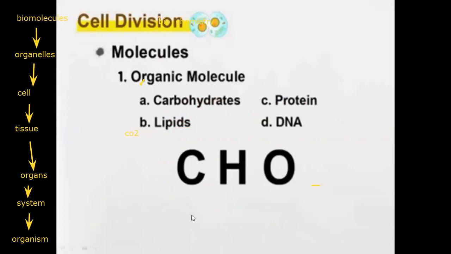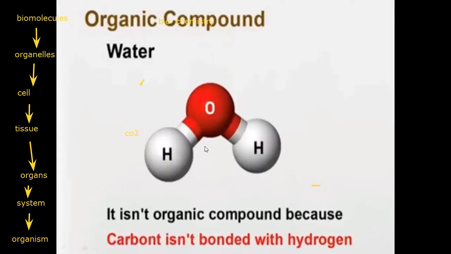You said, teacher, it's organic. It contains, again, three main elements. What are they? C, H, O. Generally CHO, but where is the bond, teacher? Here is H2O. Is it organic?